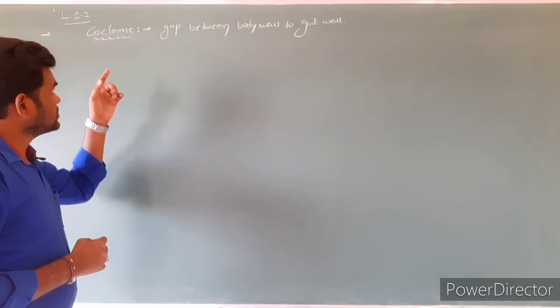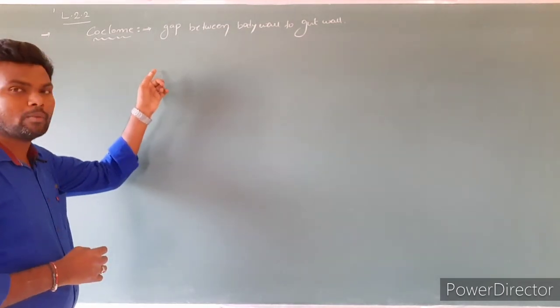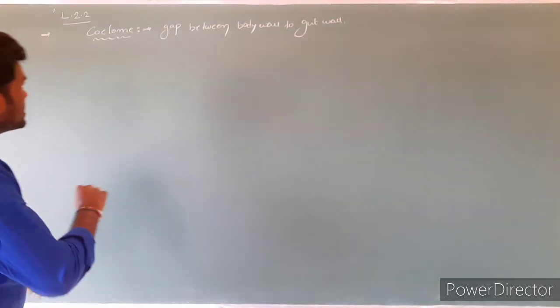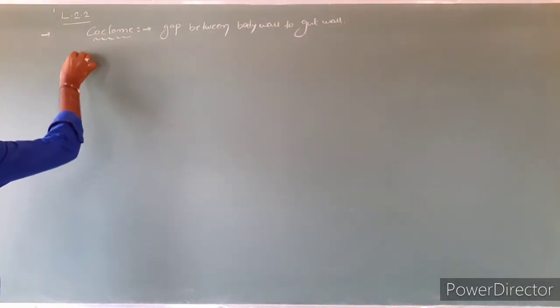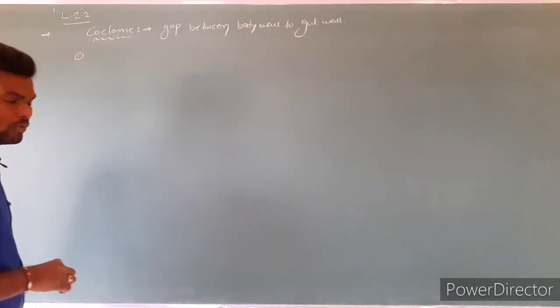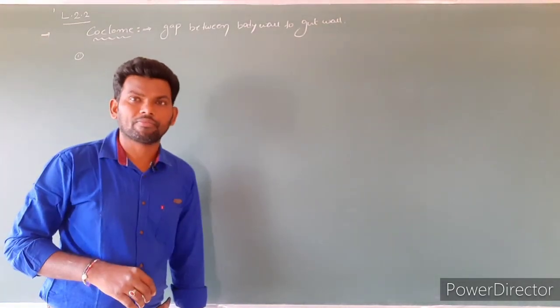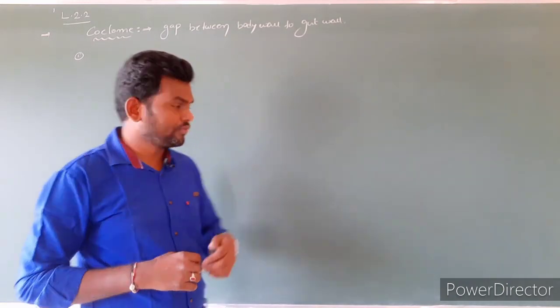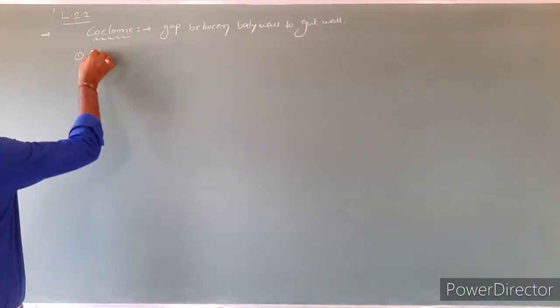Coelom. Such a character helps in the classification of animals. Based on coelom, the animals are divided into types: coelomate, pseudocoelomate, and acoelomates. First one is coelomates.